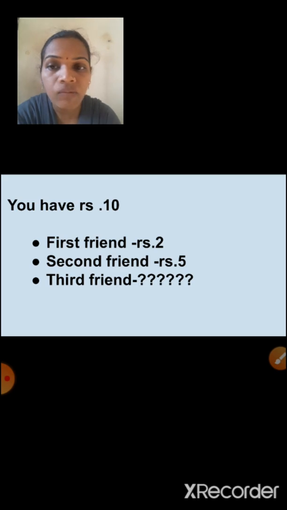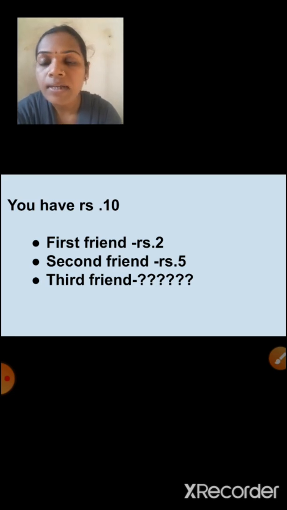Once again I will explain this example here. You have 10 rupees. First friend you will give 2 rupees. Second friend you are going to give 5 rupees. So how much will the third friend get? Yes, can you give the answer? Your answer is what? 3. How did you get 3?